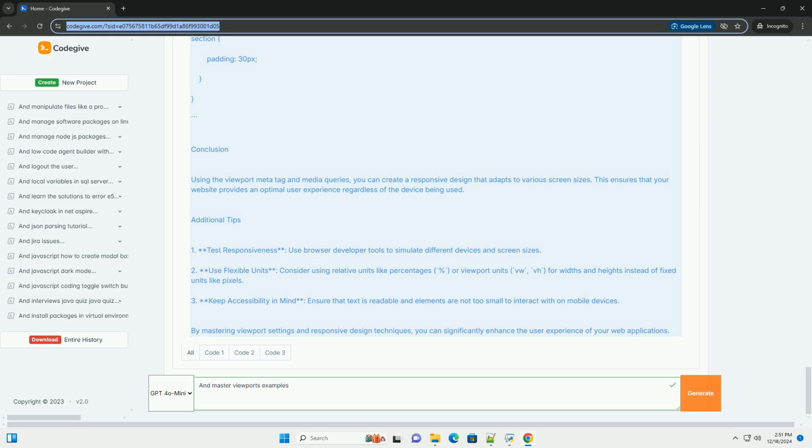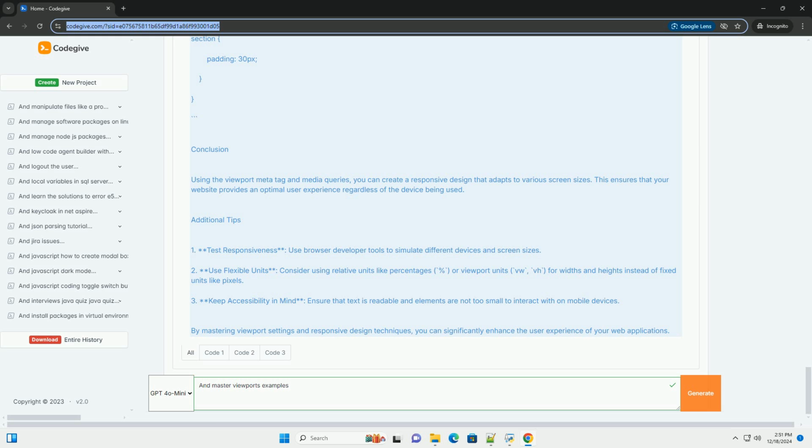To make your design fully responsive, you can use CSS media queries to apply different styles based on the viewport width. CSS. @media, max-width 600px. header: font-size 1.5em. main: padding 10px. section: padding 10px.